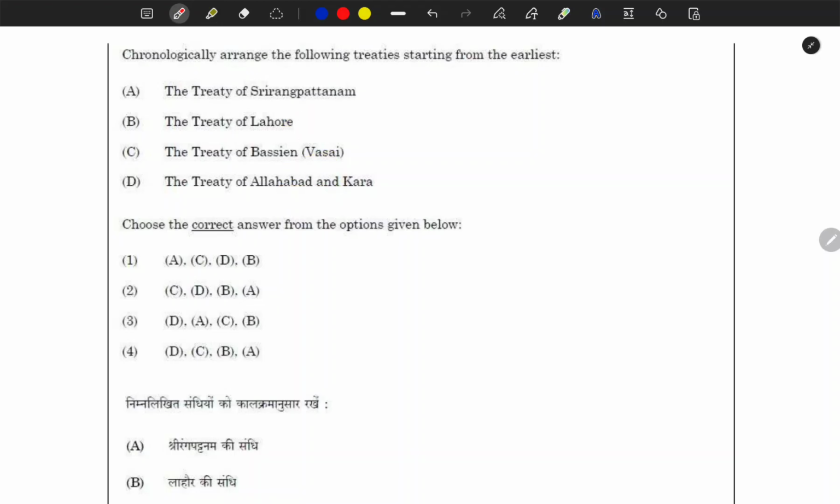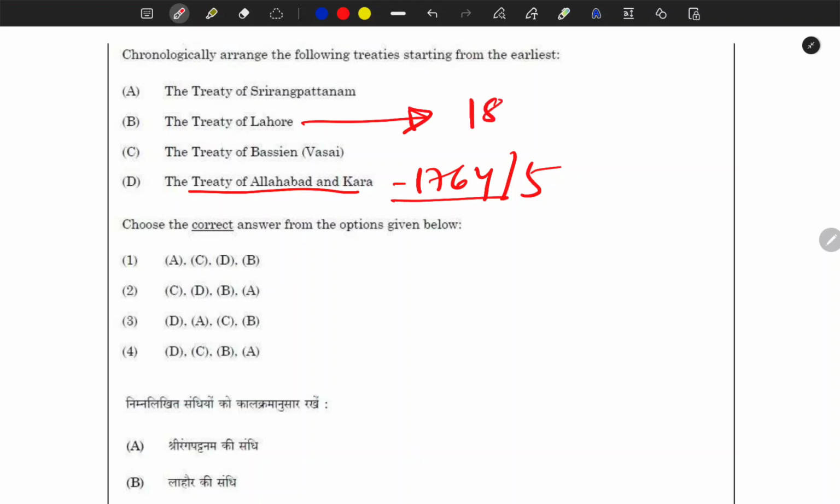I know about all the treaties, but from your perspective, the Treaty of Allahabad was in 1764 or 65, and the Treaty of Lahore was very late, in the 1840s, and it was with the Sikhs. It was when the Sikh kingdom was fighting battles with the British.